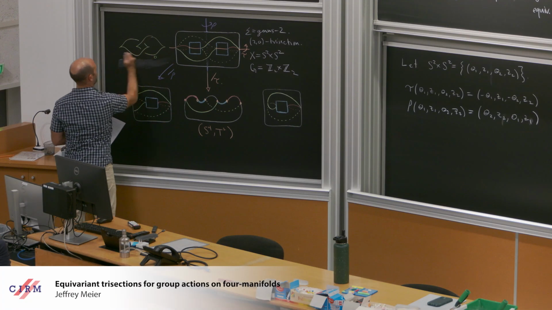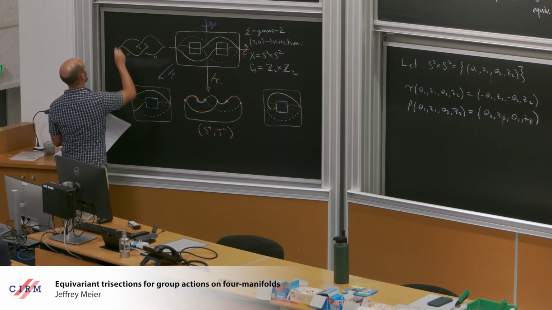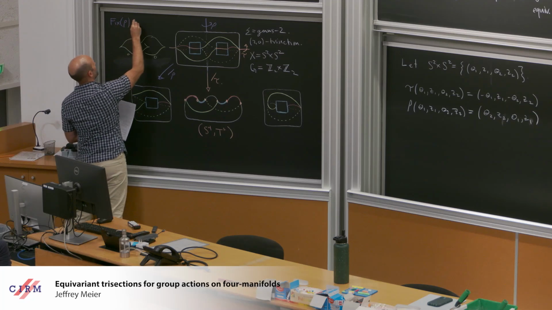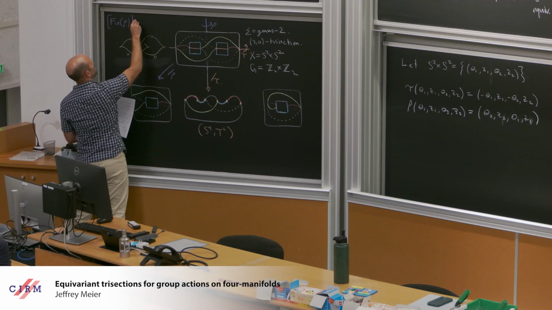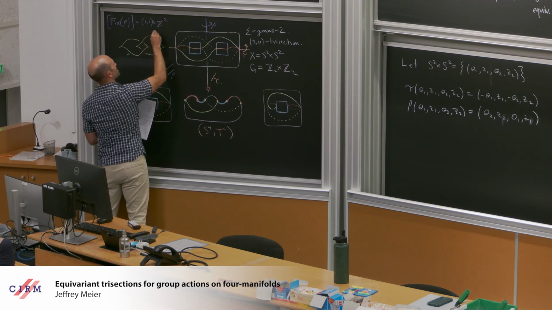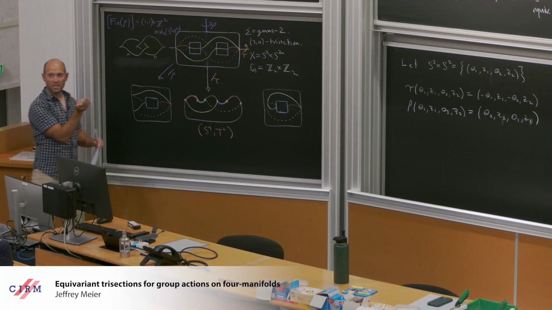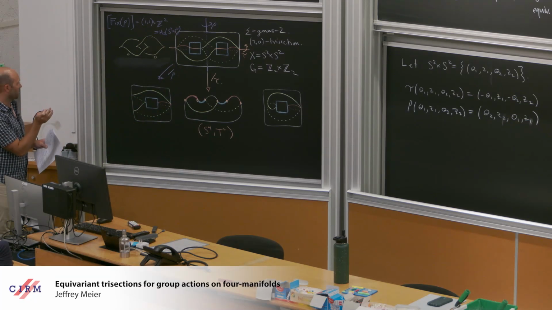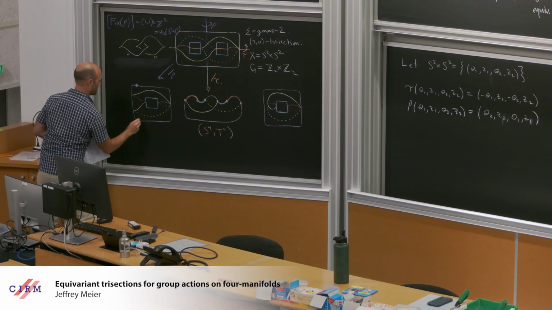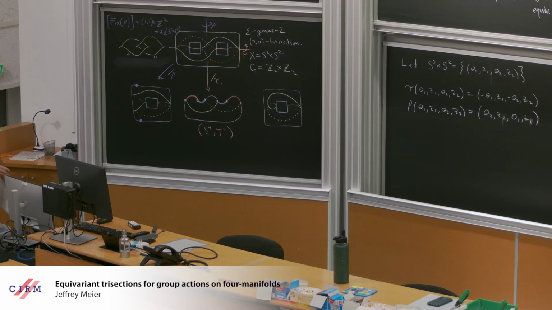The fixed point set of rho in homology is the 1, 1 element in Z2, which is the second homology of S2 cross S2. So it's the sort of diagonal sphere in S2 cross S2. And its fixed point set down here, this is what the fixed point set looks like in terms of the quotient.